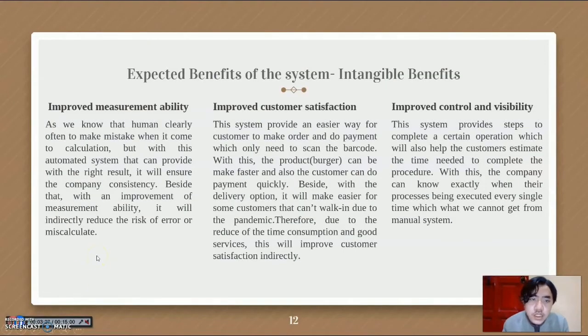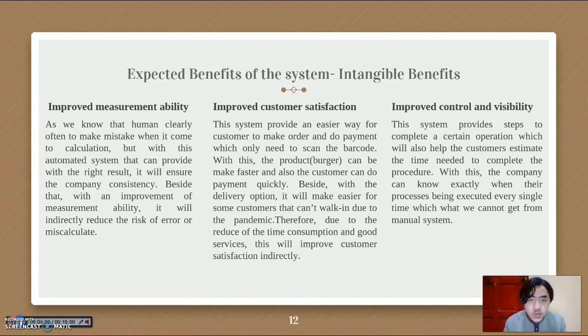Next is intangible benefits. There are 6 intangible benefits. First, improved measurement ability. As we know, humans often make mistakes when it comes to calculation, but with this automated system that can provide the right result, it will ensure the company's consistency.